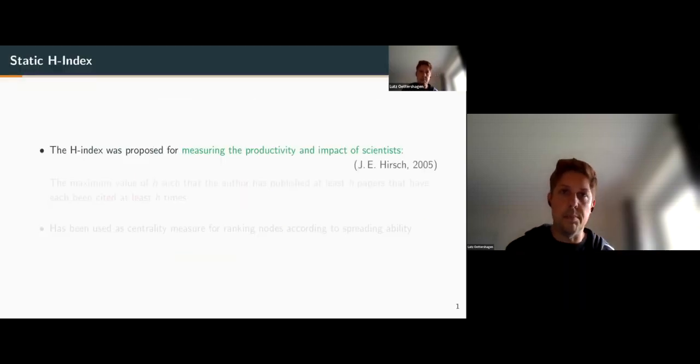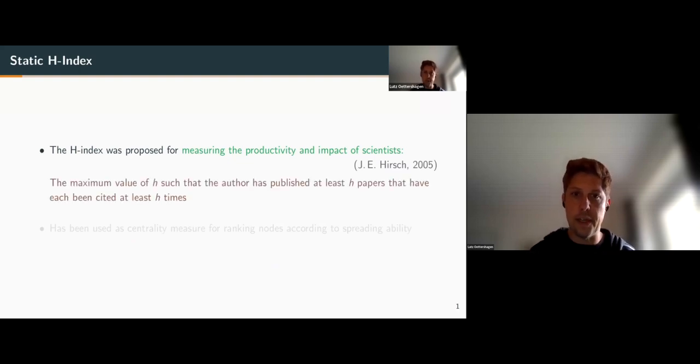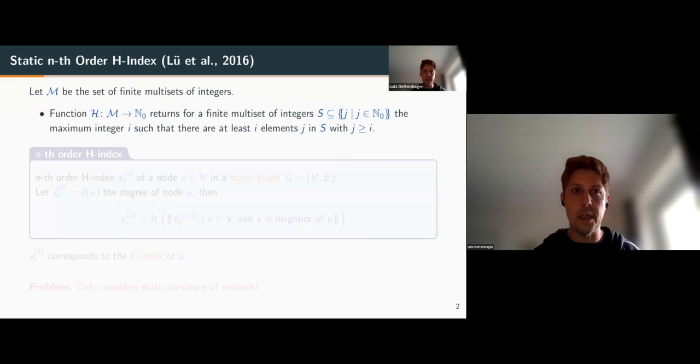Let me give you some background on the H-index, which was proposed for measuring the productivity and impact of scientists by J.E. Hirsch in 2005. He defines it as the maximum value of h such that the author has published at least h papers that have each been cited at least h times. We all use this all the time to rank each other. But it has also been used as a centrality measure for ranking nodes according to their ability to spread information in static networks. One of these works is by Liu et al.